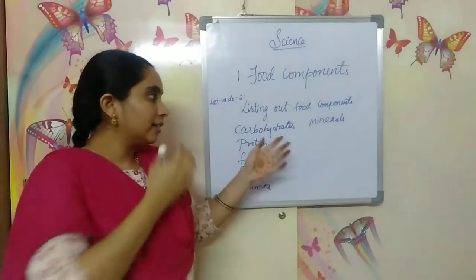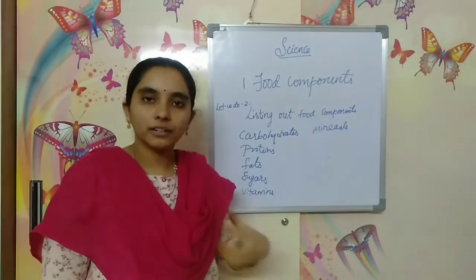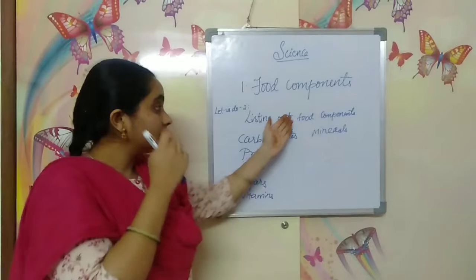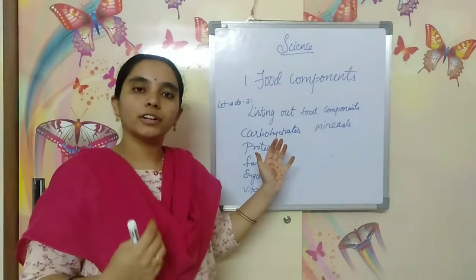These are common or essential, which are compulsorily needed for your body. These are the different food components that you find in each and every food item.